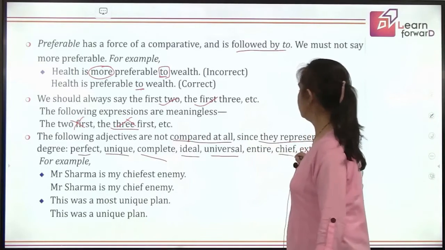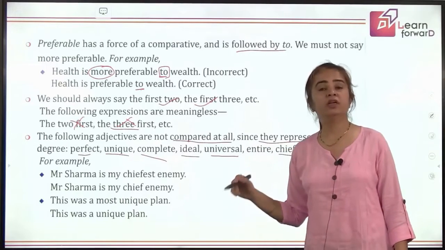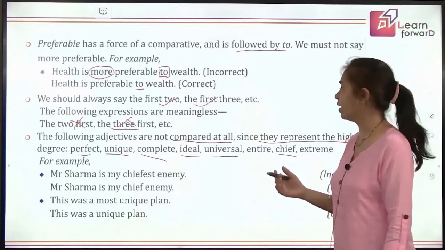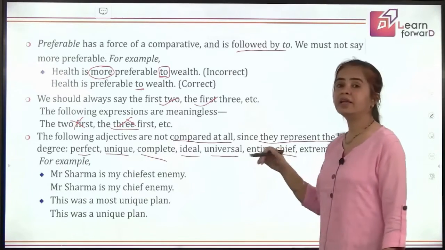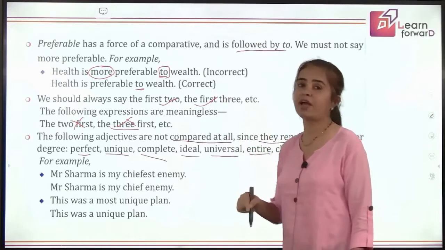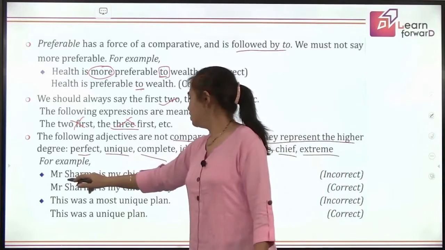Then chief. If I'm talking about chief executive, that means the person is already at a higher rank, at a higher post. Entire, again, it means complete, and extreme also means to the extreme value. So if we say Mr.